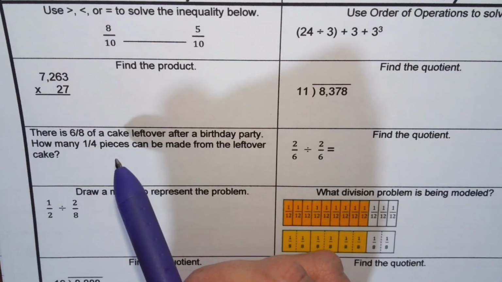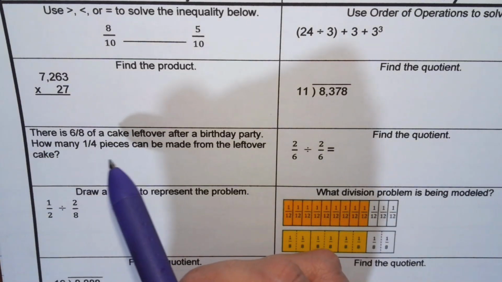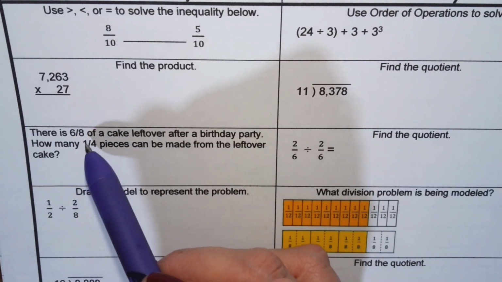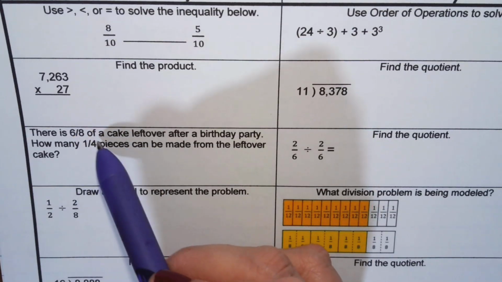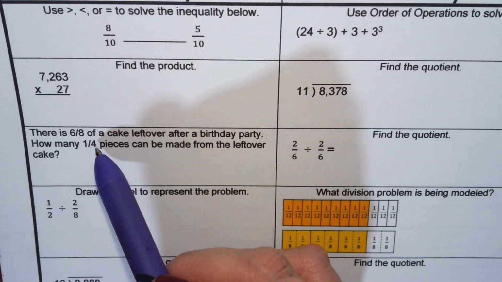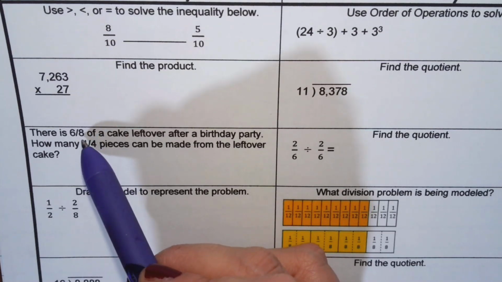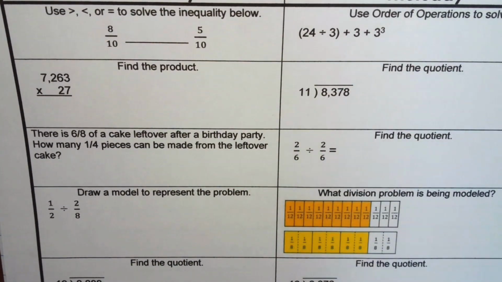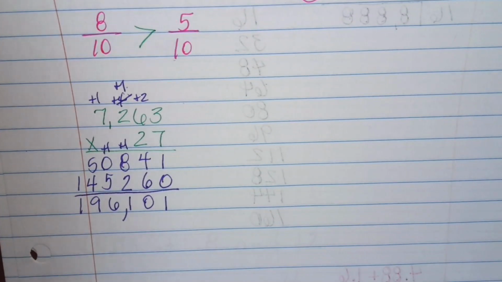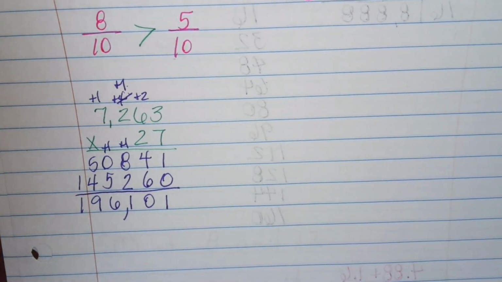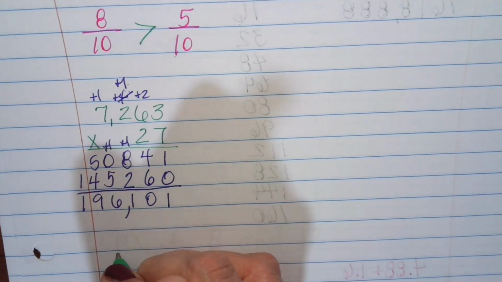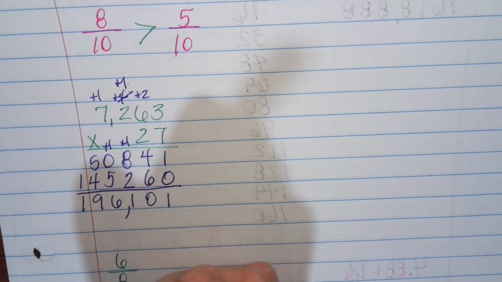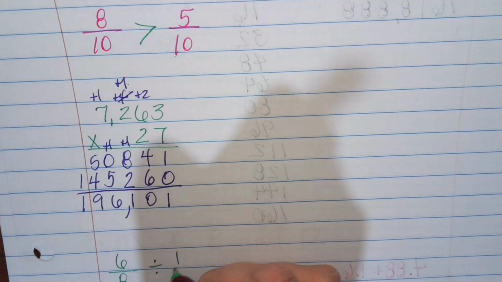Pieces. And so we have 1/6 of a cake. And I've got to put it in 1/4 pieces. So we're starting with 1/6, or excuse me, we're starting with 6/8. We're cutting it into 1/4. So that means I'm dividing it up, right? So I have 6/8 of my cake, and I'm dividing it into 1/4 pieces.